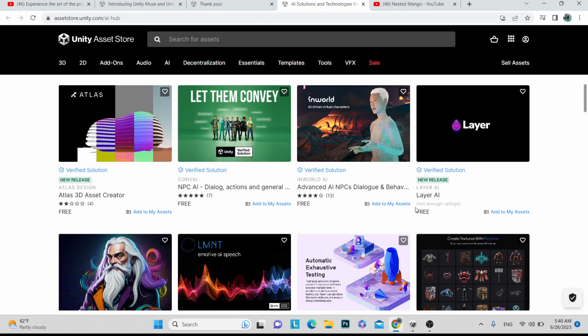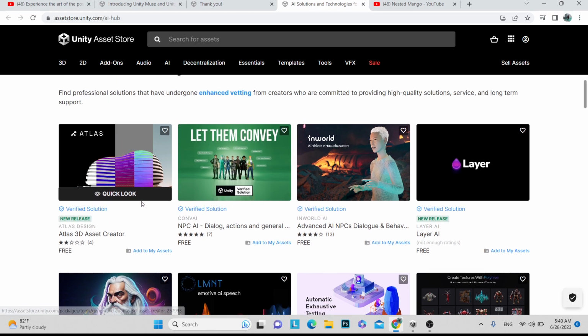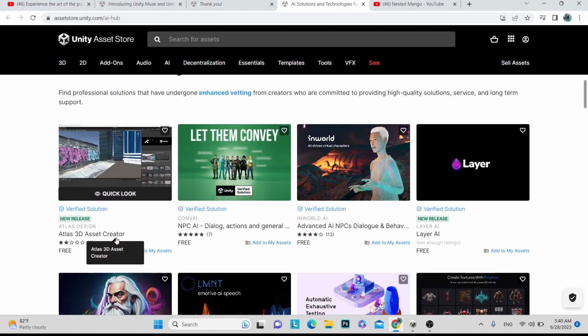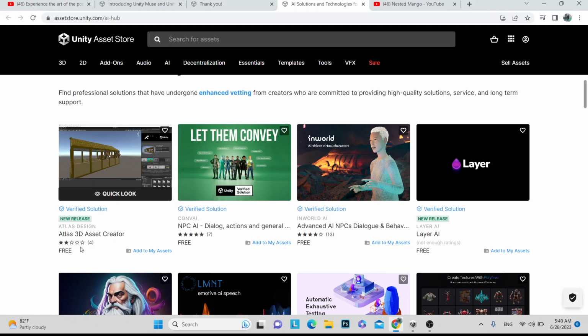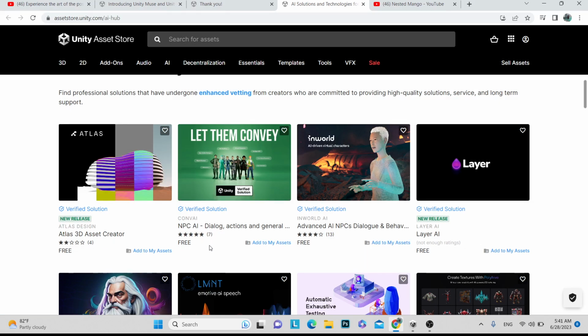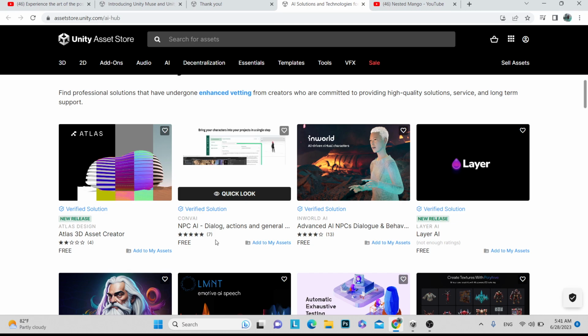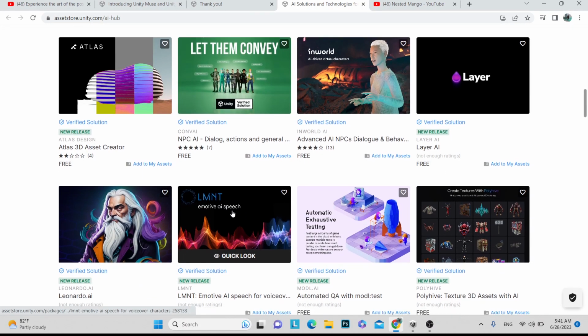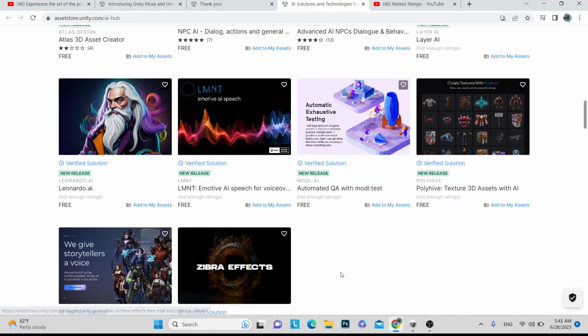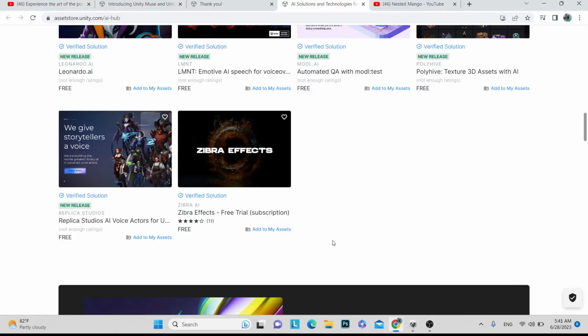And if you want me to create a tutorial on these new assets, because they are AI assets available on the Asset Store and they were just released yesterday, we are going to use them and see how they work. I think 4 people have used this one, 7 people this one, 13 this one. So people are getting to know about this, because most people don't know. I'm creating tutorials so you can share with your friends so that they can know what's coming in Unity.